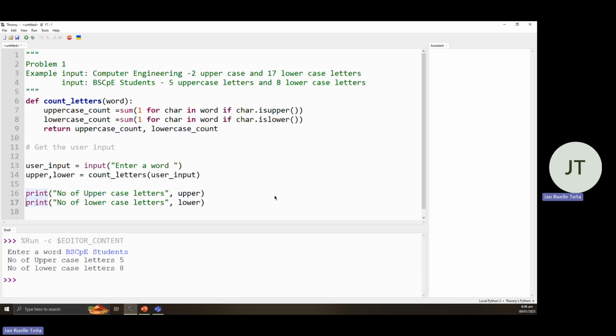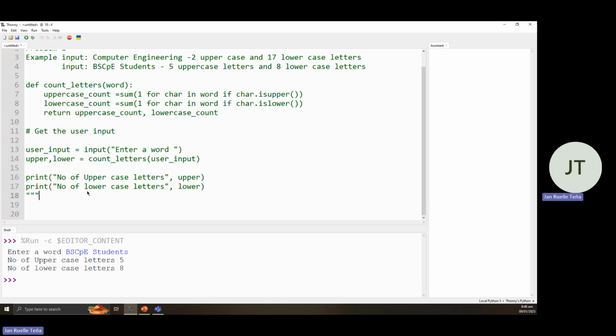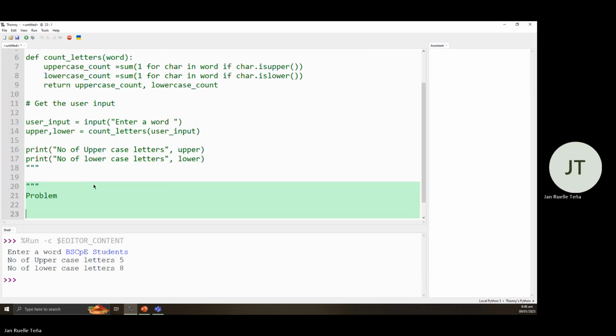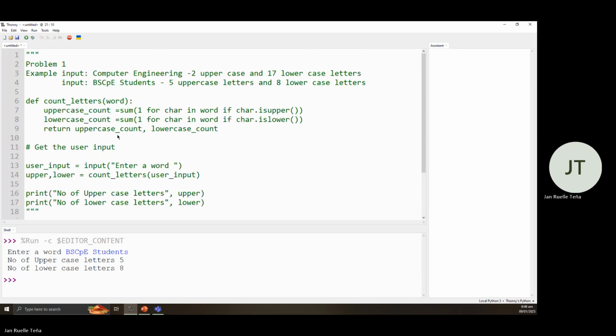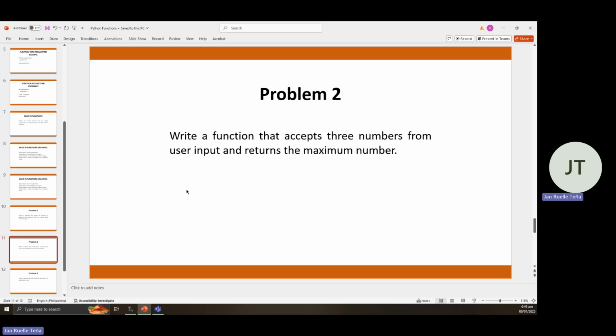Okay, so let's comment this out for problem number 2. So this is for problem number 1. For problem number 2, we need to write a function that accepts three numbers from user input and returns the maximum number.